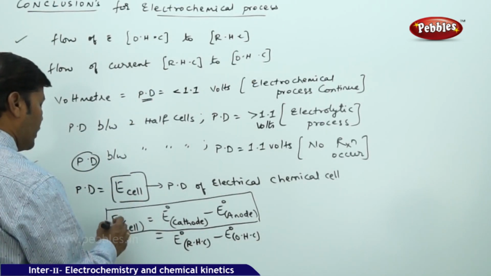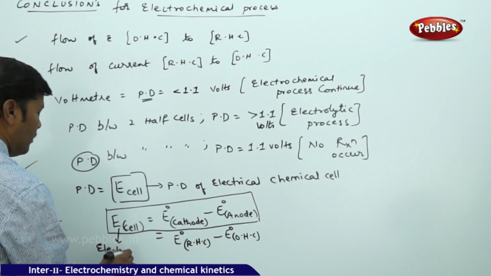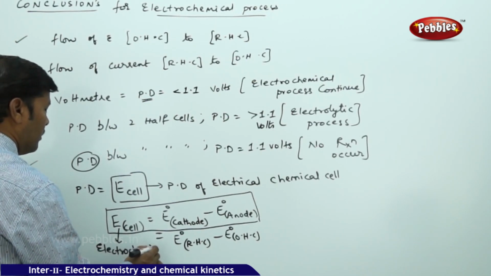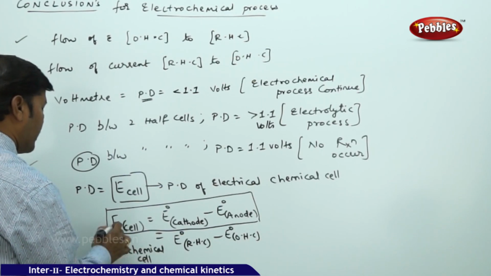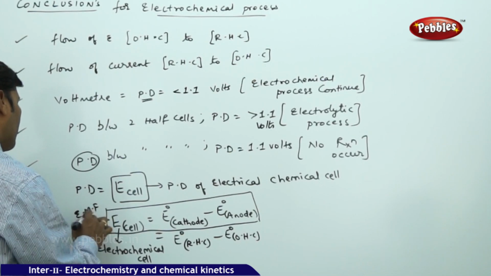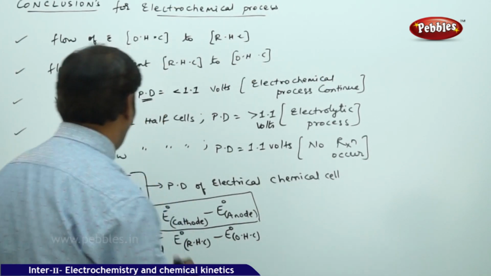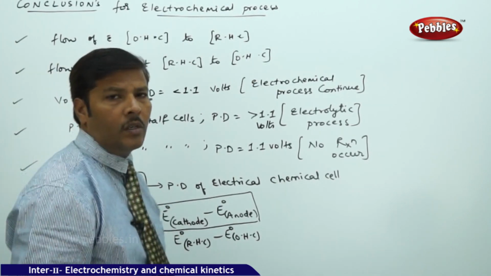So when you say potential of the cell, it belongs to the complete electrochemical cell. And this E stands for electromotive force. The EMF of the electrochemical cell is the potential difference which is operating between the two half cells.